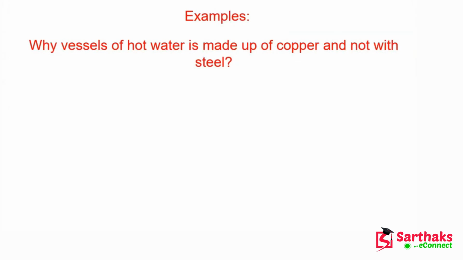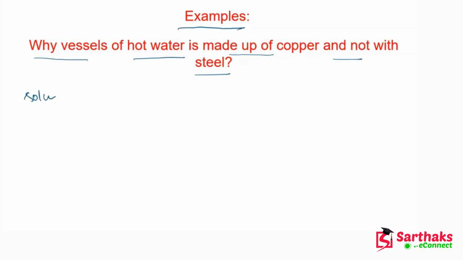So guys, here we will see some examples. Why are vessels for hot water made of copper and not of steel?